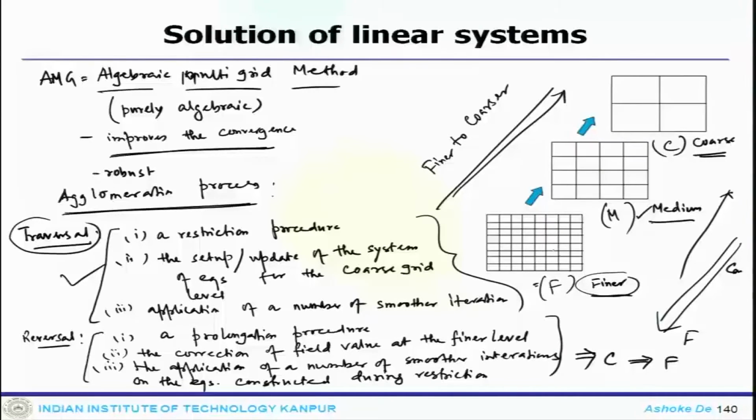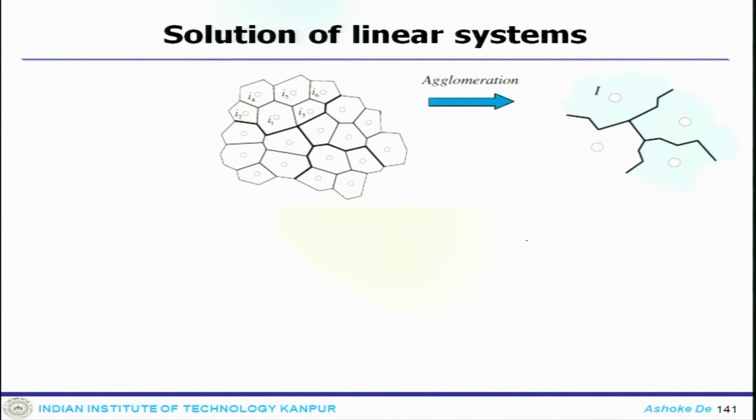So, in order to improve that, you refine it to two different grid levels, solve there with your iterative solver, reduce your error, and translate back to the original level. Now, what one needs to do is essentially some agglomeration. So, this is called agglomeration or coarsening of the grid.